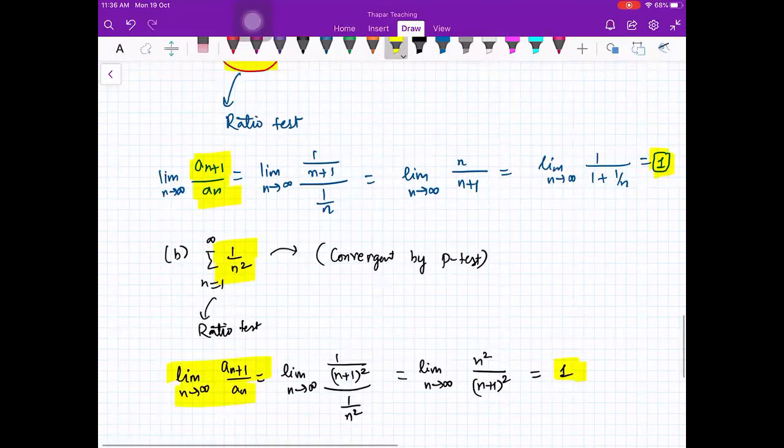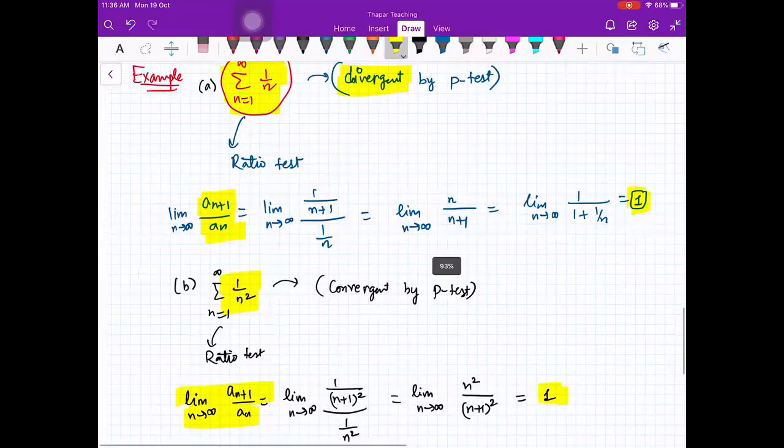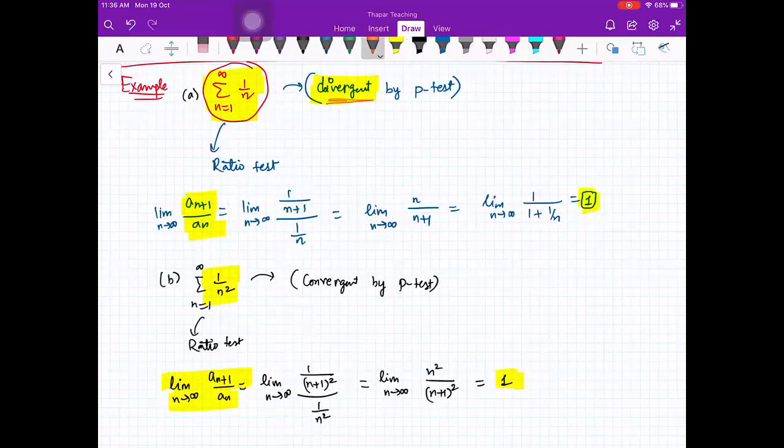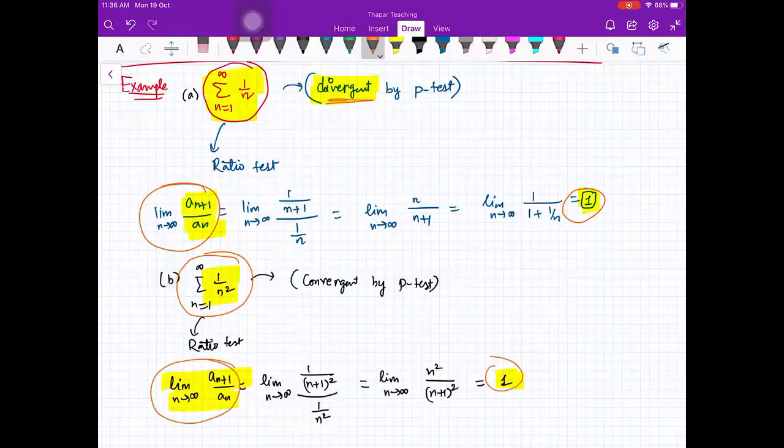So you have these two examples. One which is divergent and the limit an plus 1 upon an is 1. And one which is convergent and the limit an plus 1 upon an is 1.